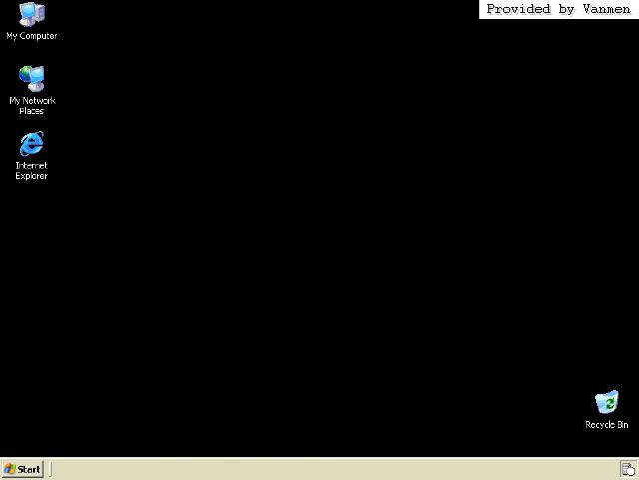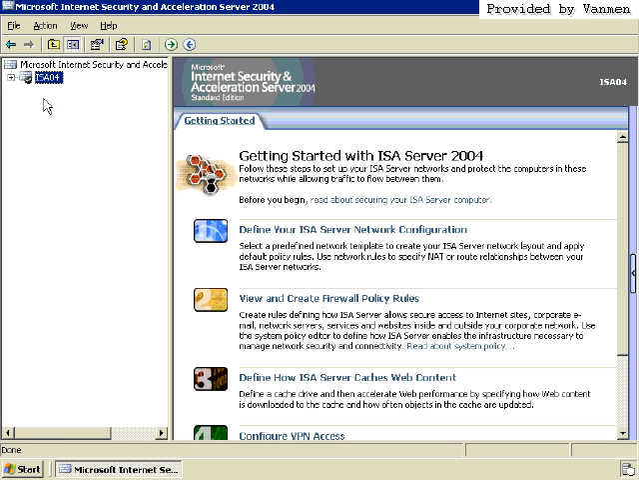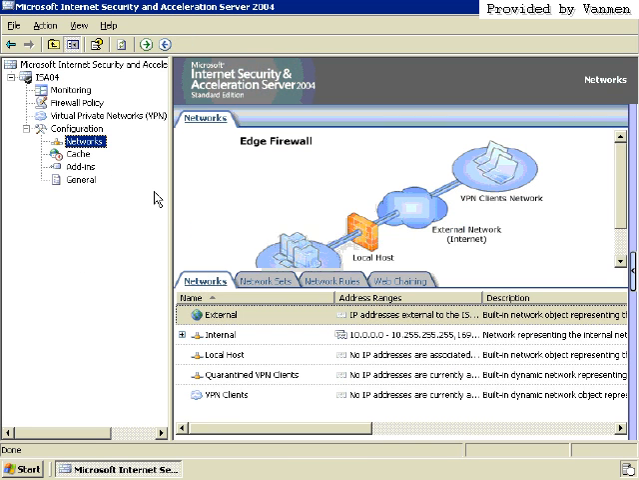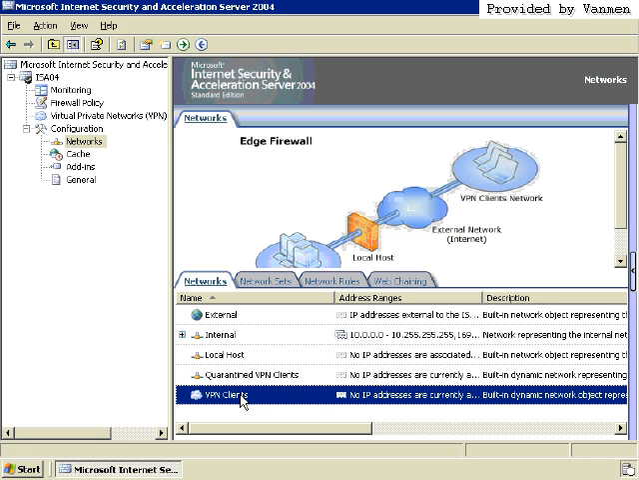I think exploring those networks this way will allow us to get a little more familiar with configuring the ISO server through the interface. So I brought up the management console, expand the ISO server, expand the configuration, and I'm going to click on the networks area. This gives us a visual of all the networks that ISO server knows about. And right here we have external, internal, localhost, quarantine VPN clients, and VPN clients. All 5 of the ones that I was just mentioning on that slide.